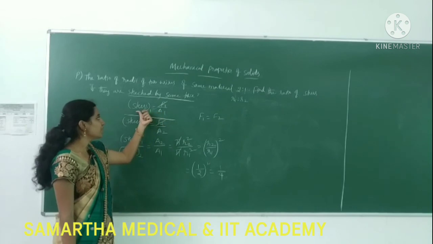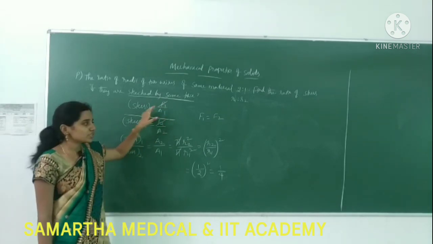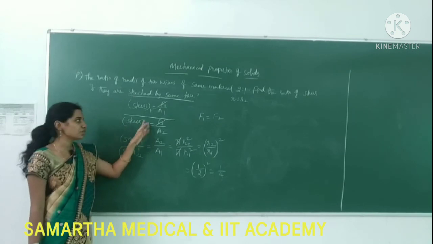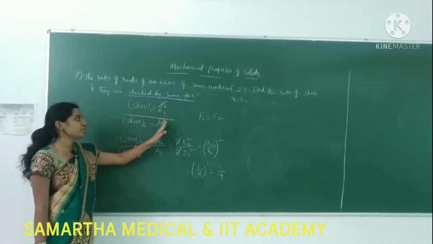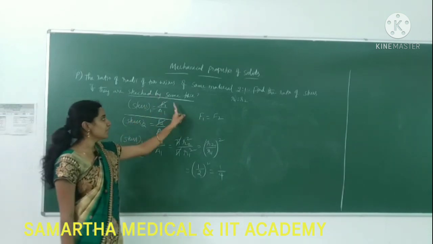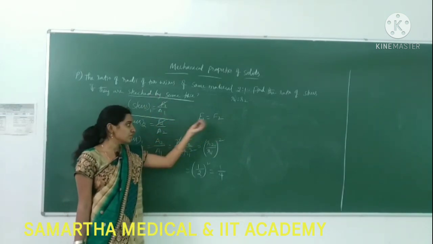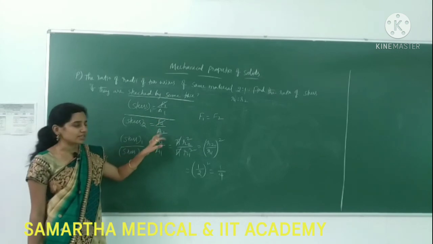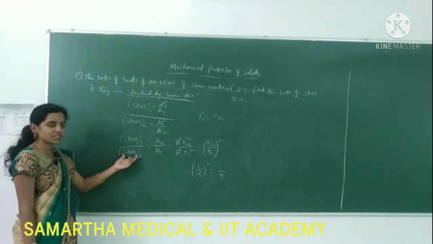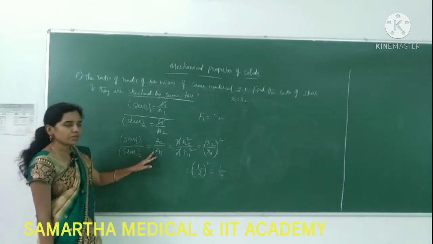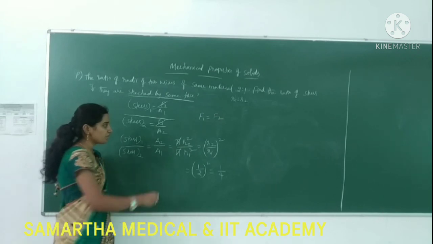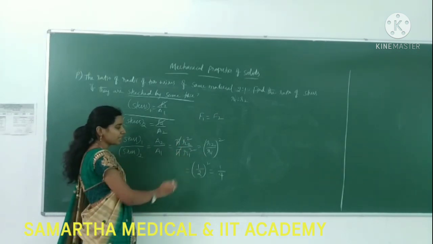So stress formula is force by area. Stress of the first wire to the stress of the second wire is equal to F1 by A1 divided by F2 by A2. They are telling that the same force is acting, so F1 is equal to F2 and they get cancelled. Then stress of the first wire to the stress of the second wire is equal to A2 by A1. What is the area of the wire? That will be pi r square. So pi r2 square divided by pi r1 square.